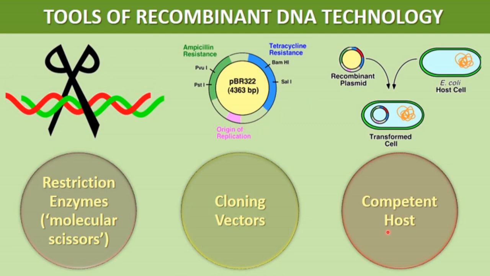So the cell that is capable of taking up that recombinant plasmid, and will be able to replicate and maintain that alien piece of DNA, is the competent host. So these three are required for recombinant DNA technology. Now we will discuss all these three in detail. So let's start with restriction enzymes.